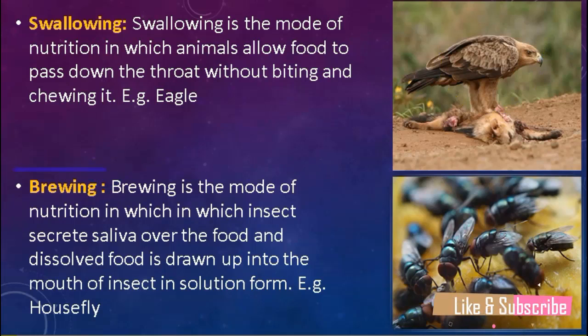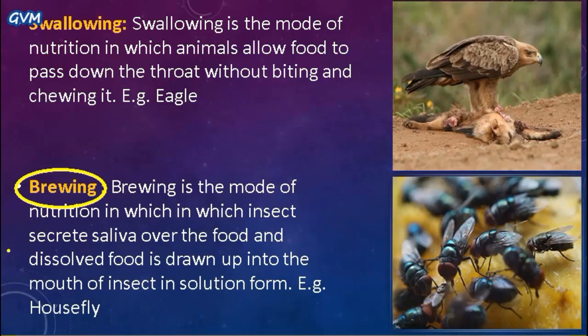The next mode of feeding is brewing. Students, it is the mode of feeding in which insects secrete saliva over the food. There is a certain kind of enzyme in their saliva that helps these insects convert the food into absorbable form, and once the food converts into absorbable form, then these insects take their nutrition.